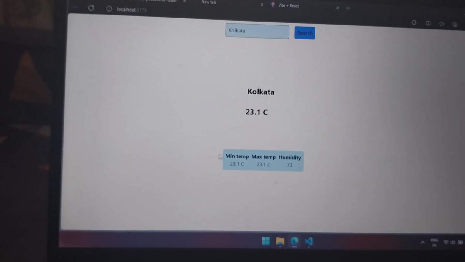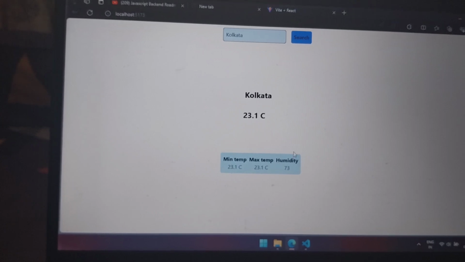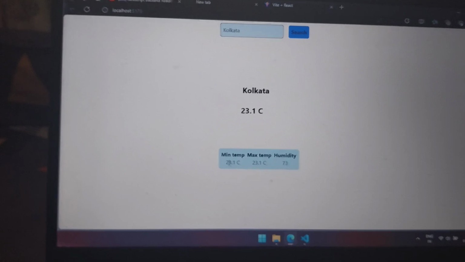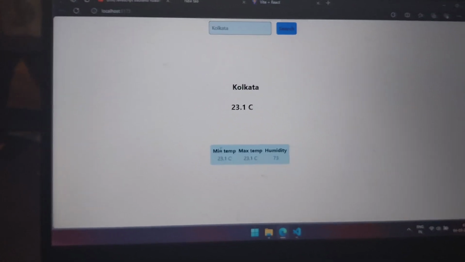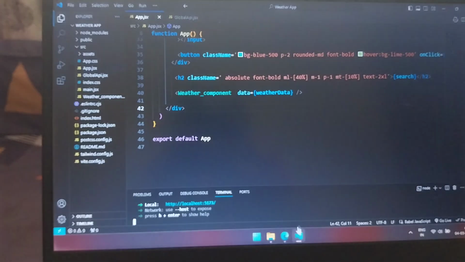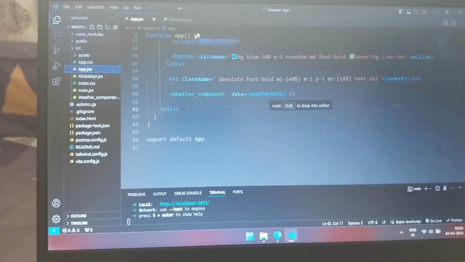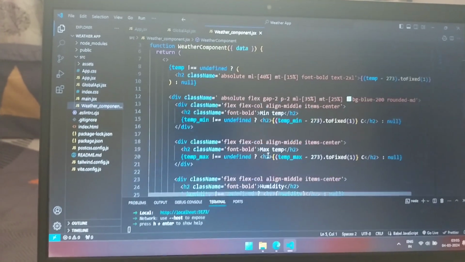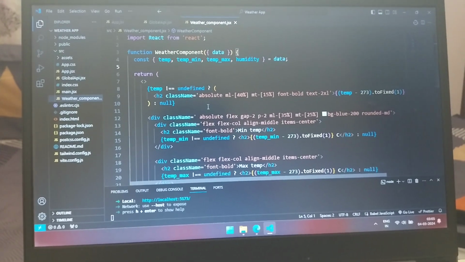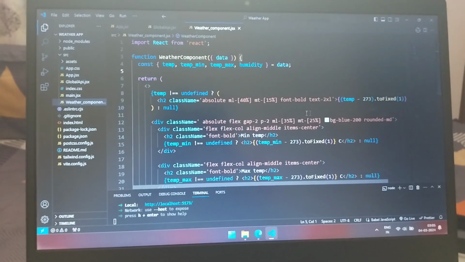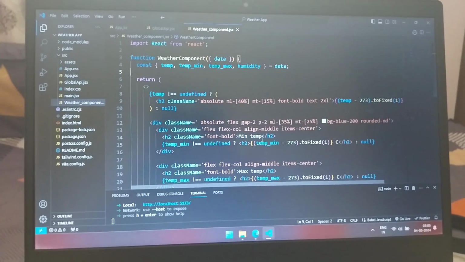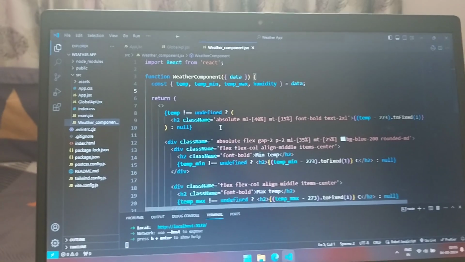All of this is defined in the flex box, and the individual parameters were flex row, and this entire thing of individual parameters is flex column, like the minimum temperature along with its data. This is the flex column. Let me show you over here. Wait, let me go to my weather component file. Yeah, you can see the parent div has all the data defined in the flex row over here, and the remaining parts are defined in a flex column, right? So that's what I did. So it is a very easy thing.